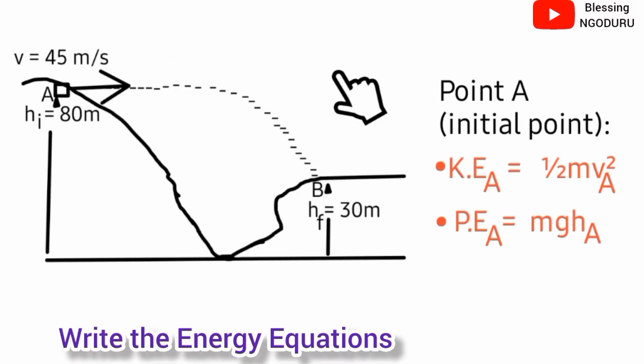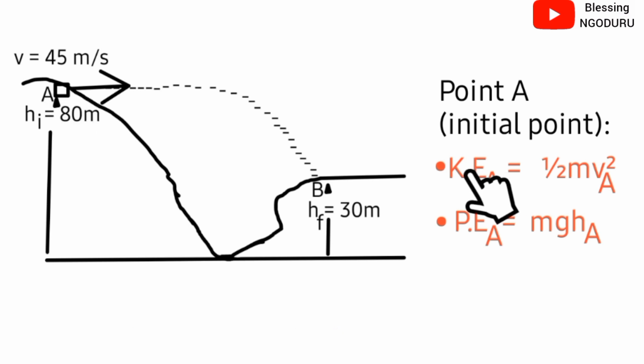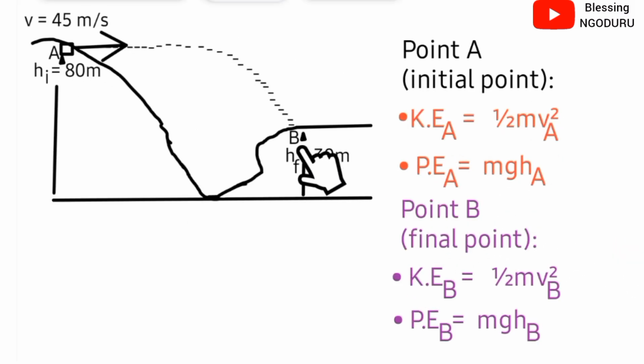At point A, that is the initial point, the kinetic energy is 1/2 m vA squared, while the potential energy at point A is m g hA. At point B, that is the final point, the kinetic energy is 1/2 m vB squared, while the potential energy at point B is m g hB.